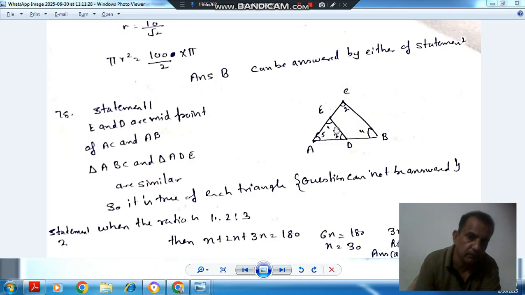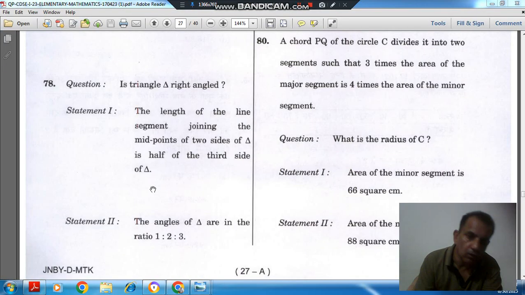Now according to the second statement, the angles of the triangle are in the ratio of 1:2:3. Similarity does not give the value of the angle.